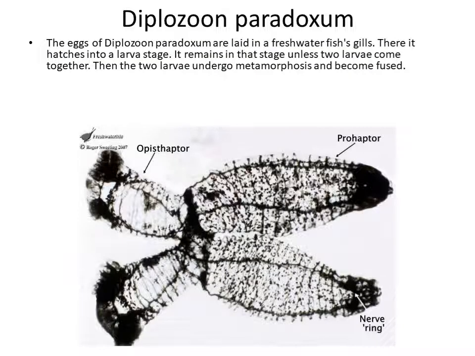Diplozoon paradoxum, another parasite invading the gills of freshwater species. Why paradoxum? Because it's paradoxical. It is one animal consisting of two animals. They attach to each other and are connected when they're young, and remain so for life, copulating and reproducing this way. So remember Diplozoon paradoxum, the double animal.